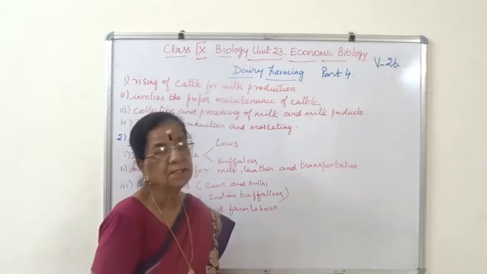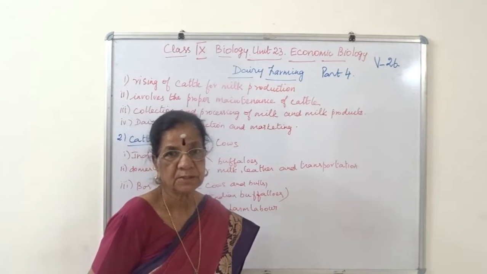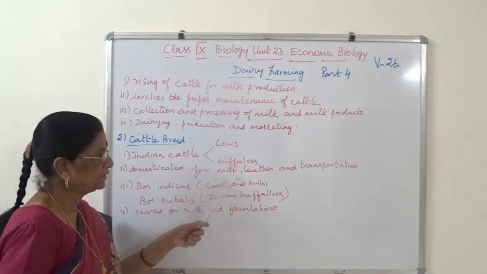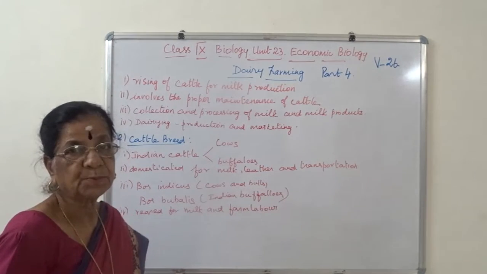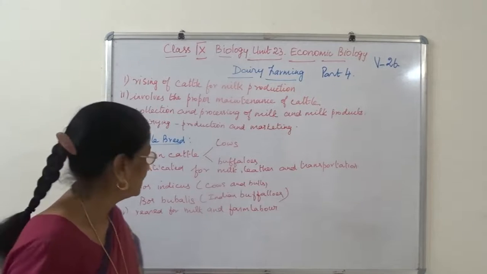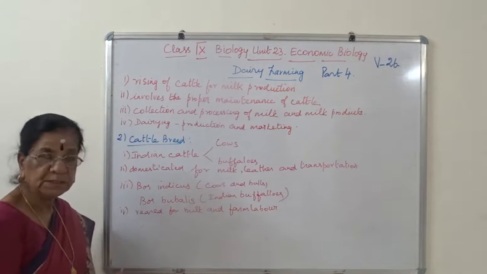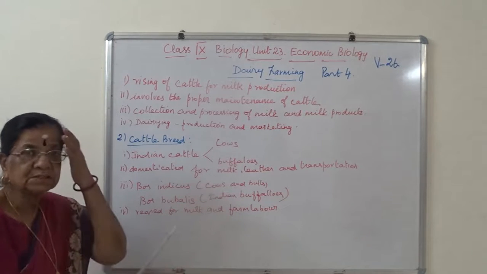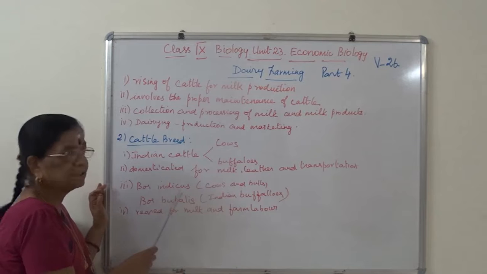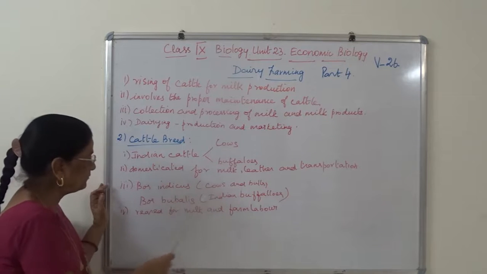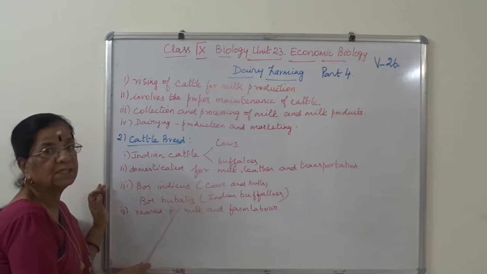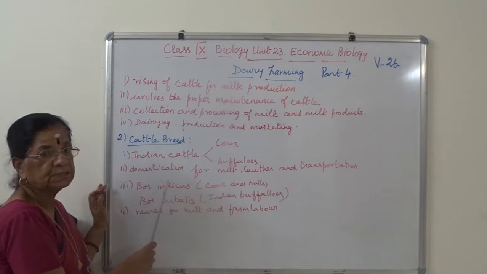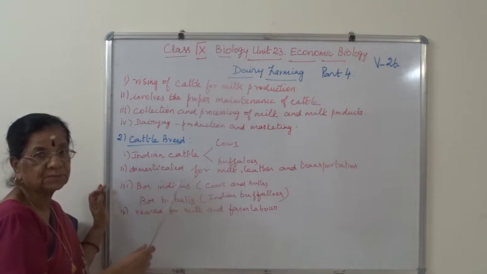So that is for transportation. Are you listening? So I say domesticated for milk, leather and transportation. Then next one, the species. The species of cows and bulls, they are Bos indicus, and Indian buffaloes are Bos bubalis.